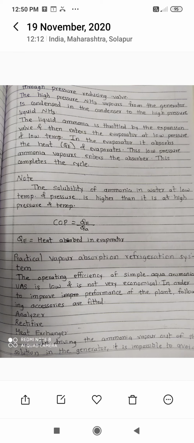So to avoid this drawback, the next system is there, that is the practical vapor absorption refrigeration system. Again, the COP of the simple aqua ammonia system is low, and we always want to enhance the COP. So by some addition of components or additional devices, whatever drawbacks the simple aqua ammonia system has are eliminated, and that system is called the practical vapor absorption refrigeration system.